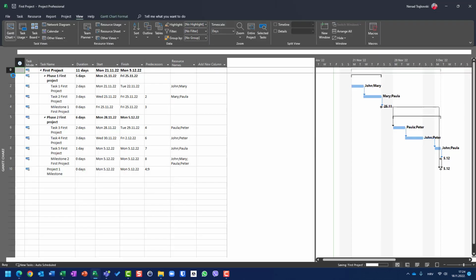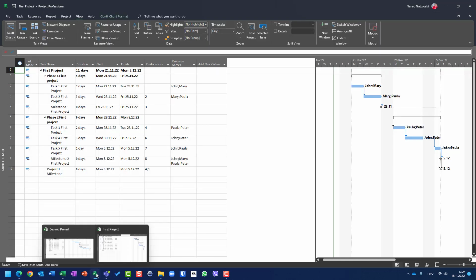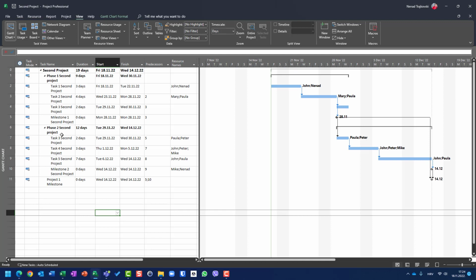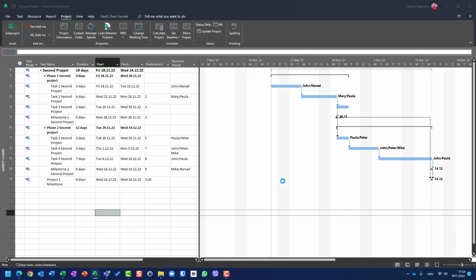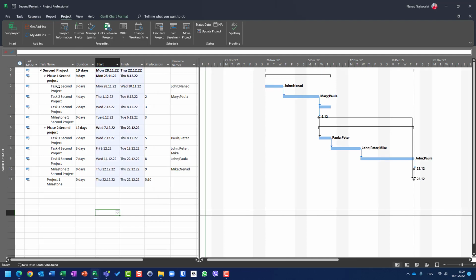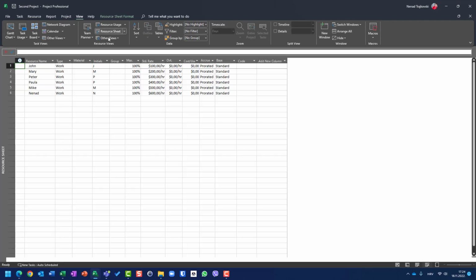Okay. Of course, I have a second project here. I will say that it starts, let's say, a week later than the first project, so it will not start on the 21st, but on the 28th of November. And also, I have a few tasks, three tasks in phase one, three tasks in phase two. I have also some resources here.